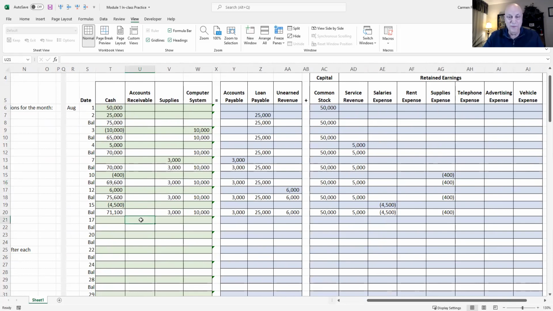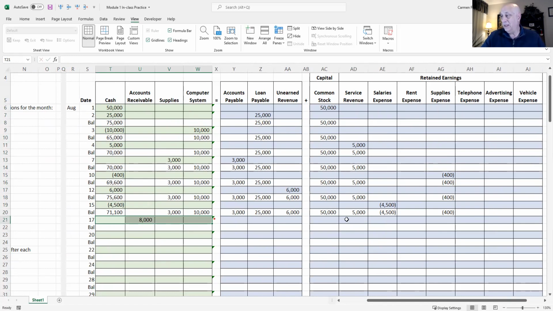When we send out invoices to a customer, we're going to receive that money at a later date. That's called an accounts receivable, right? That's a customer on account. They're going to pay us later. So we know our assets are increasing by 8,000. Accounts receivable are assets.